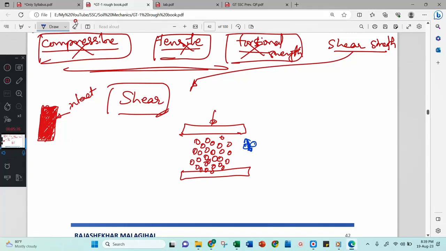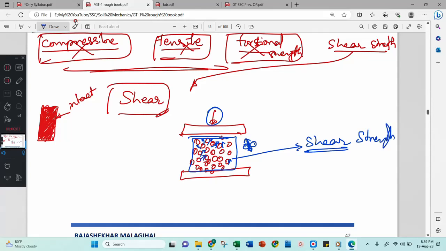That is considered as a shear. Therefore, each and every particle will offer the rubbing action for the load applied to the soil. Collectively, the rubbing action of all these particles is considered as shear strength. Why? Because there is a rubbing action. That's why I am interested in shear, and the strength of the material is in terms of shear. Therefore, it is shear strength.